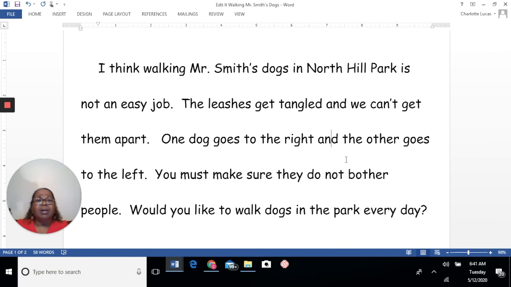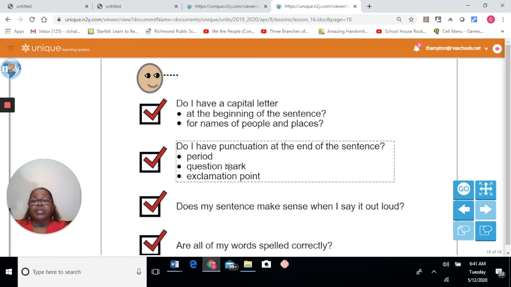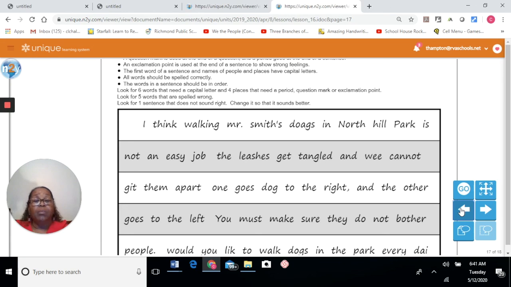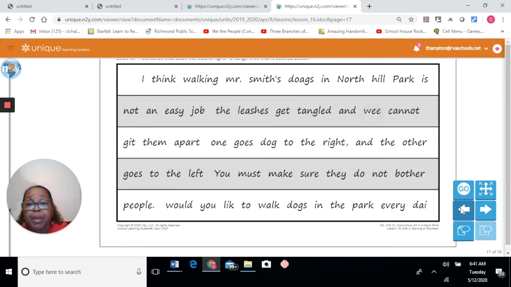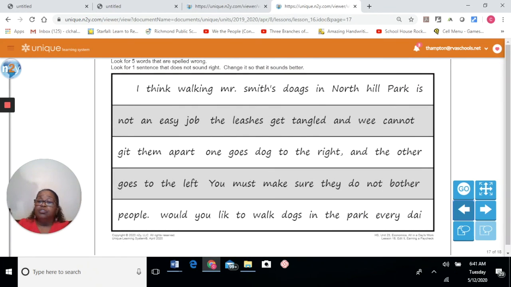Okay. Well, I think we've done a great job today. We went through and used our graphic organizer to check to see if we've done all of our corrections correctly. And it seems as if we did. And we were able to make this paragraph make sense. You've done a great job today. I see you're remembering all of the strategies that we've used before. Great job. I will be bringing you another edit next week.